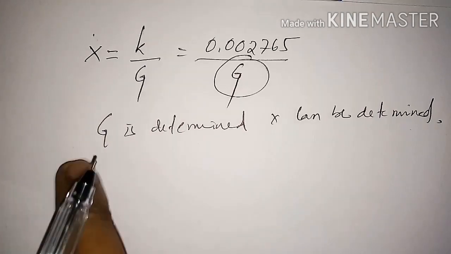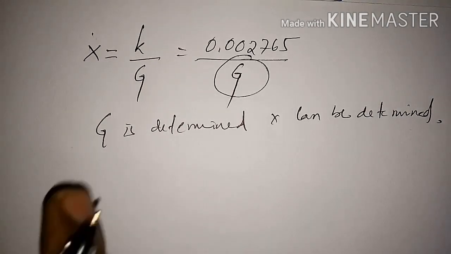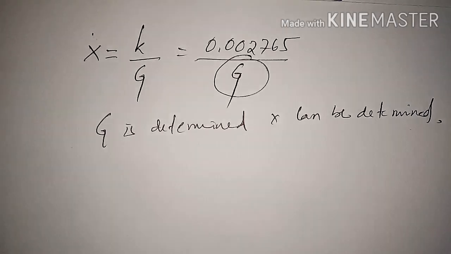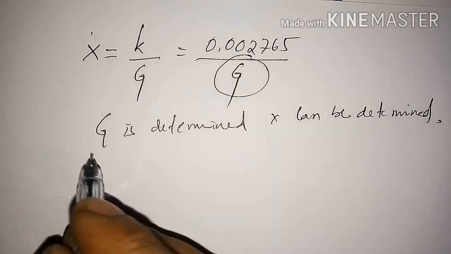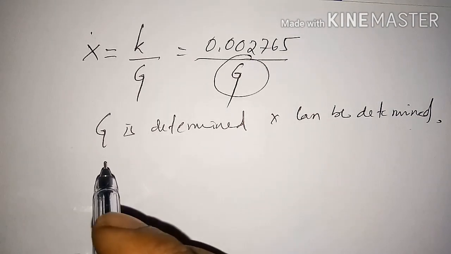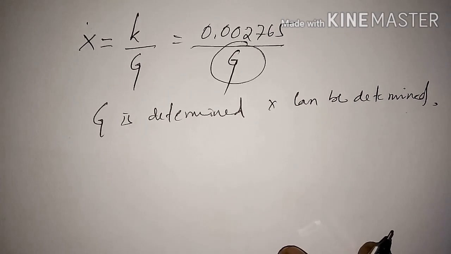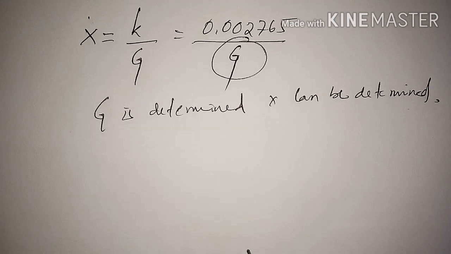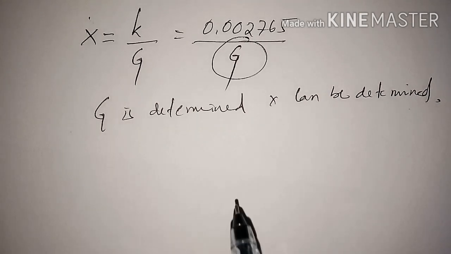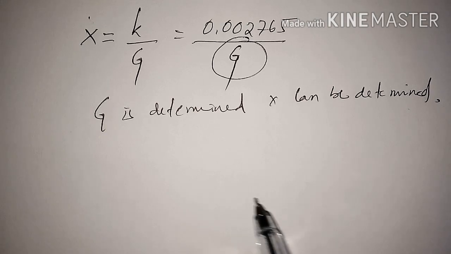Now how to measure this G? That is the question. In order to measure G, the conductance, we use a bridge that contains a resistance box. The solution whose conductance is to be measured has to be taken in the conductivity cell. We need to draw a diagram of the conductivity cell.